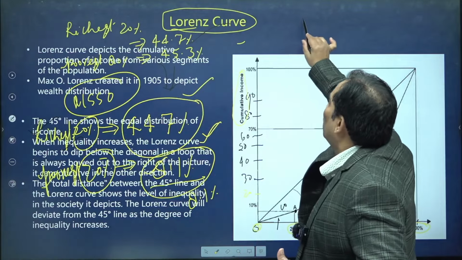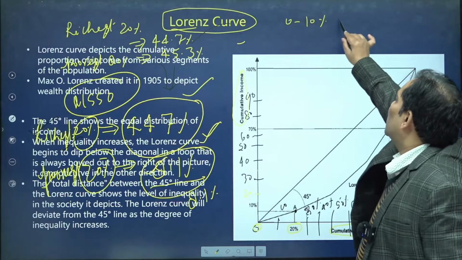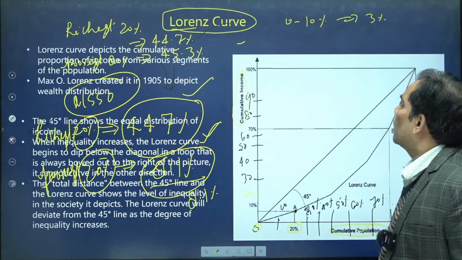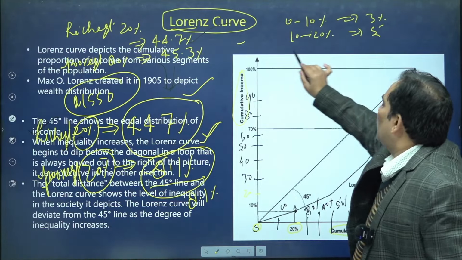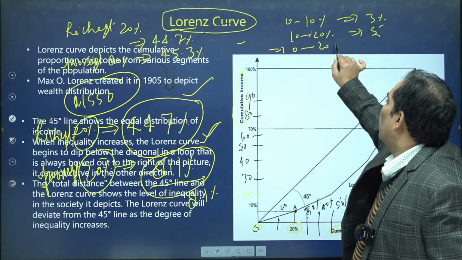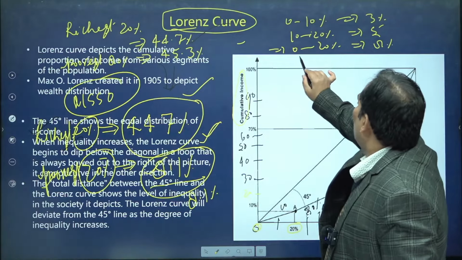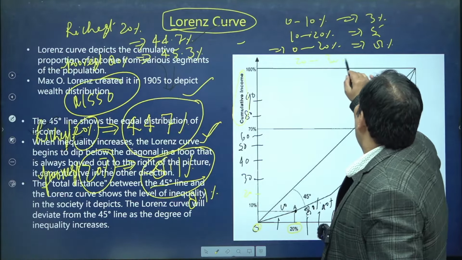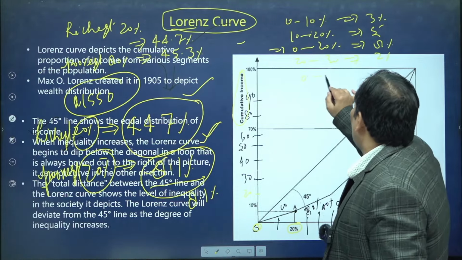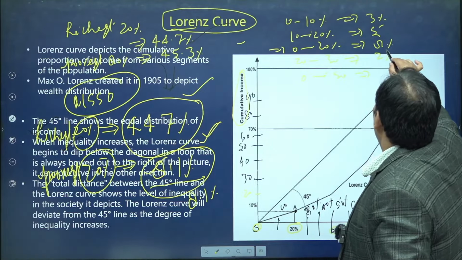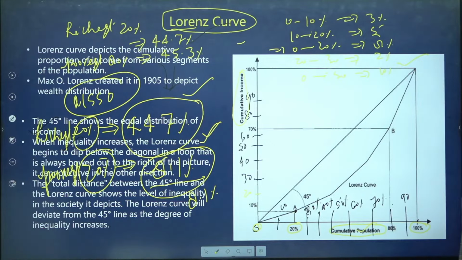I already talked about the meaning of cumulative, but let me explain once again. Suppose 0 to 10% of people own 3% of resources, and 10 to 20% own 5%. Then 0 to 20% of people own 8% cumulative resources. Similarly, suppose 20 to 30% of people own another 2%. Then 0 to 30% of people own 8 plus 2 equal to 10%. This is the meaning of cumulative.